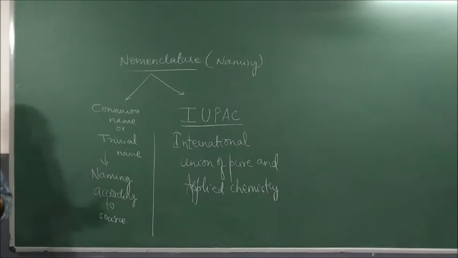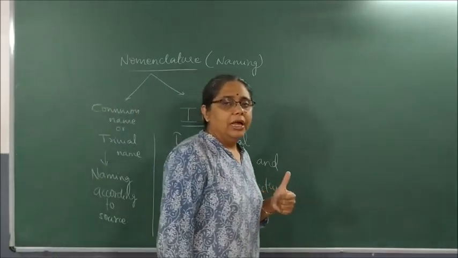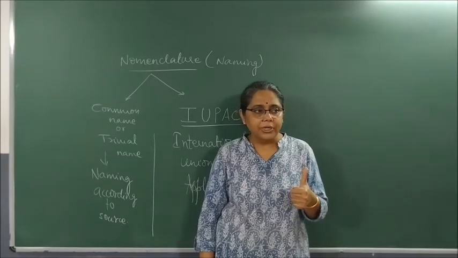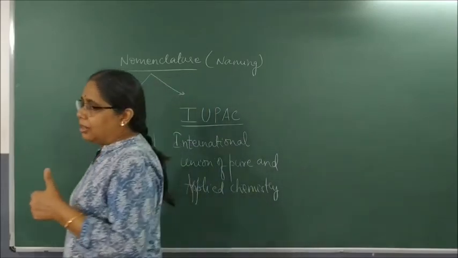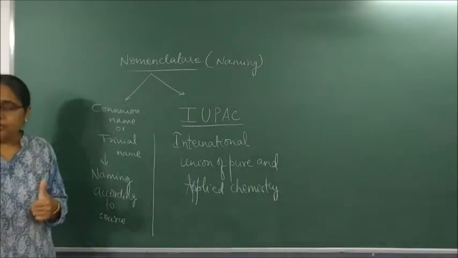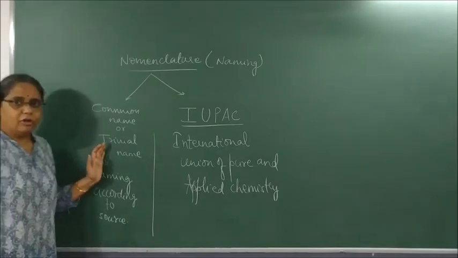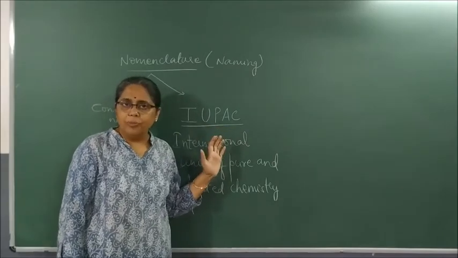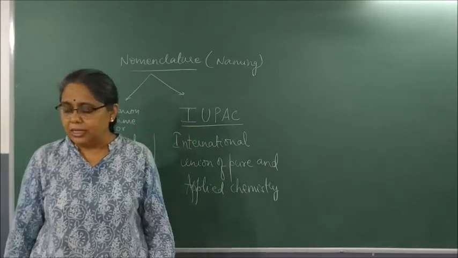So we studied what? Two types of hydrocarbons, saturated and unsaturated. Saturated hydrocarbons have carbon-carbon single bonds. Unsaturated hydrocarbons have carbon-carbon double bonds and carbon-carbon triple bonds. If single bond, it is called alkane. Double bond, it is called alkene. Triple bond, it is called alkyne. We generally name all organic compounds according to the conventions of IUPAC, the International Union of Pure and Applied Chemistry.